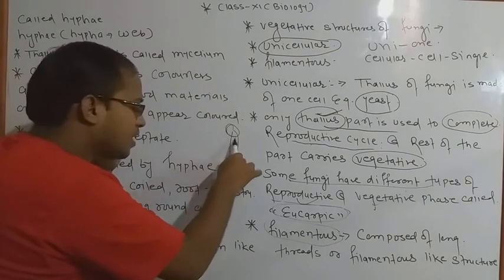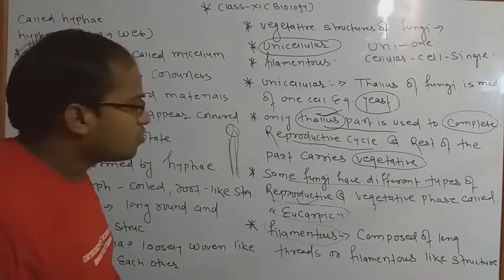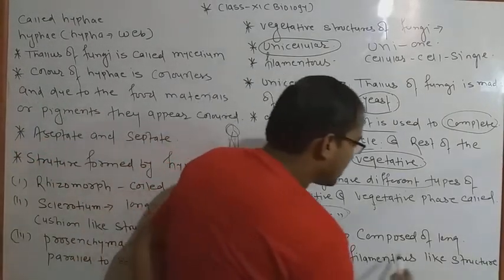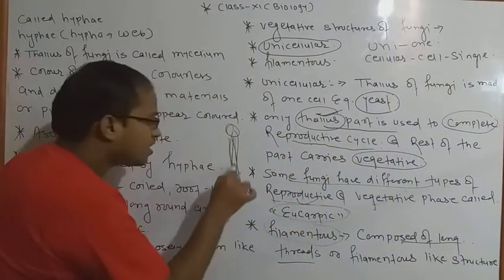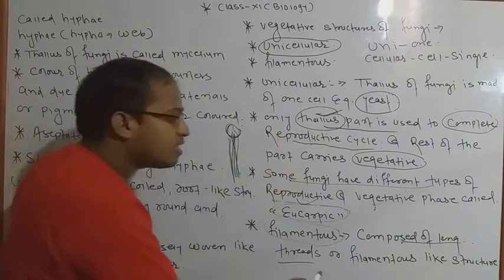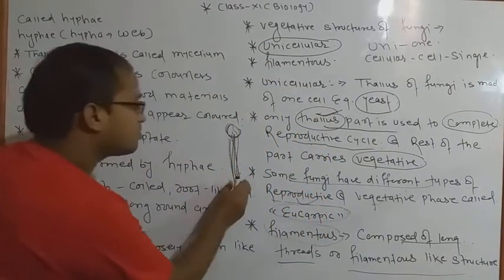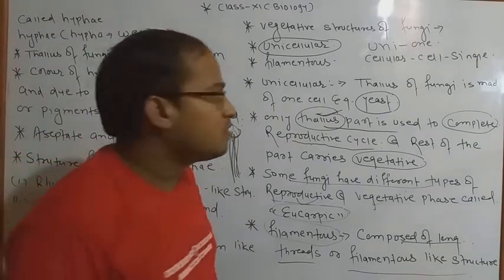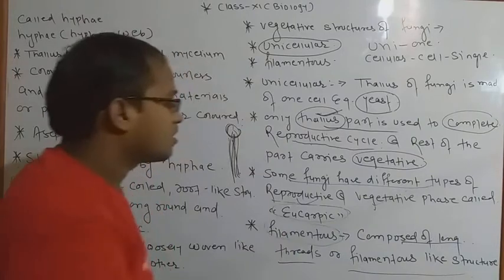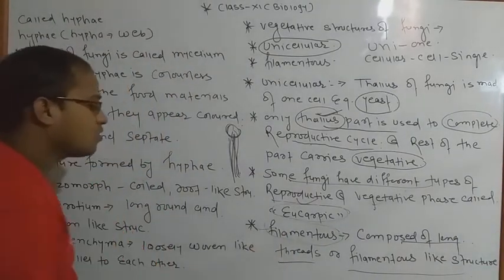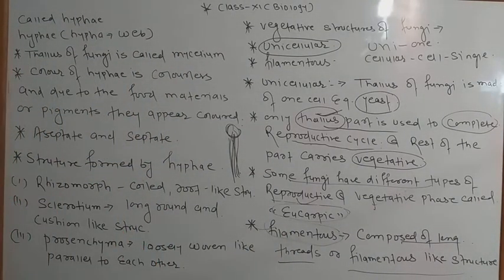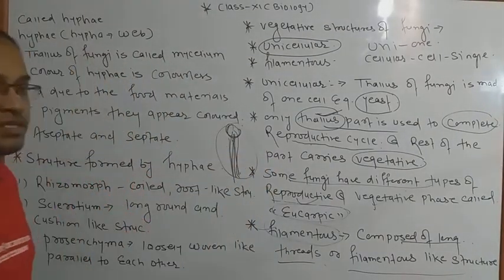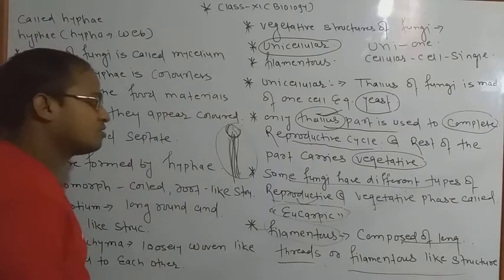We have seen filaments in plants, and how filaments look there. A filament is composed of long threads, a long thread-like tube, and that is called filamentous. Mostly fungi may be compared to a filamentous structure. These filamentous structures are called hyphae. We know these filamentous structures by the name hyphae.